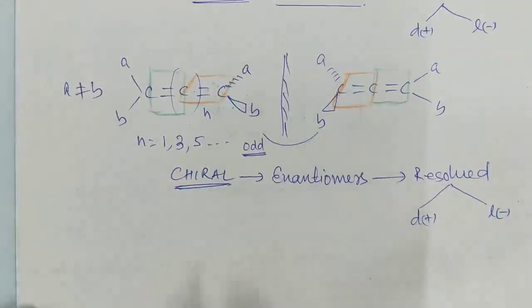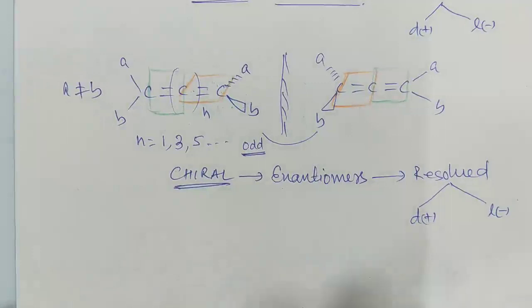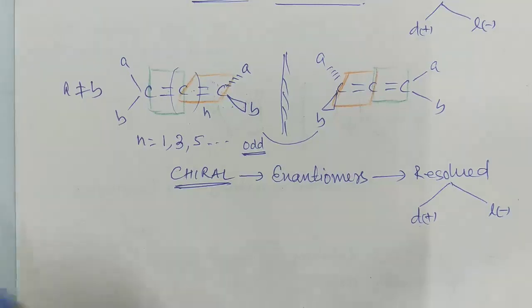So this is the class of compound which you can say shows optical activity without the presence of a stereogenic atom. So biphenyls and allenes are properly substituted molecules, and they also have restricted rotation.